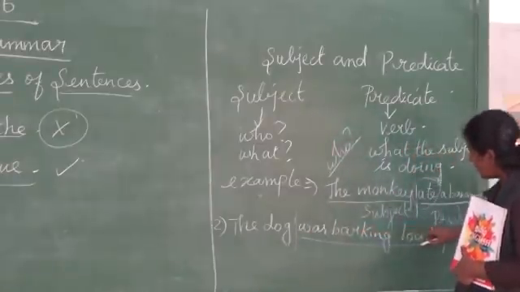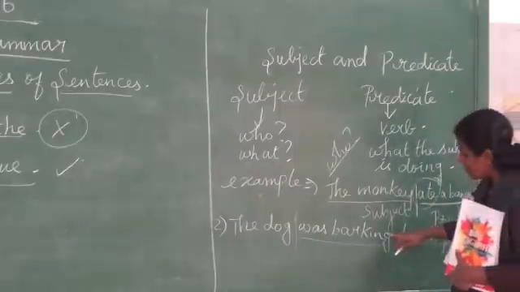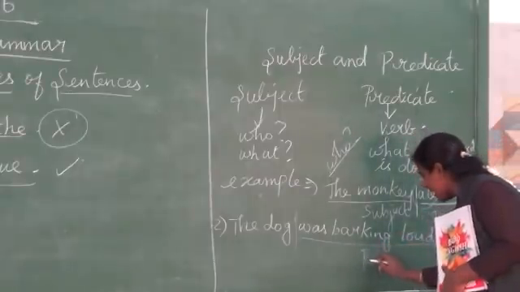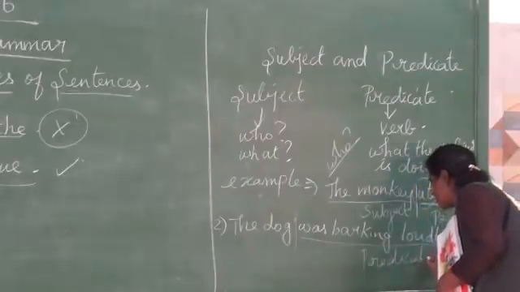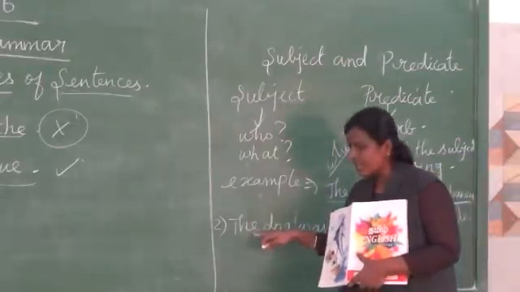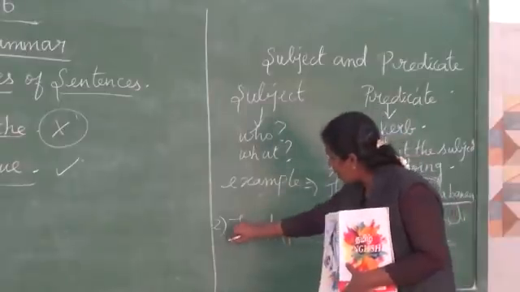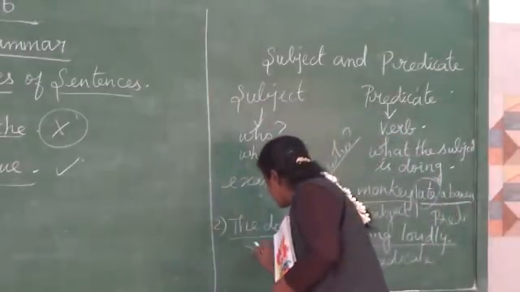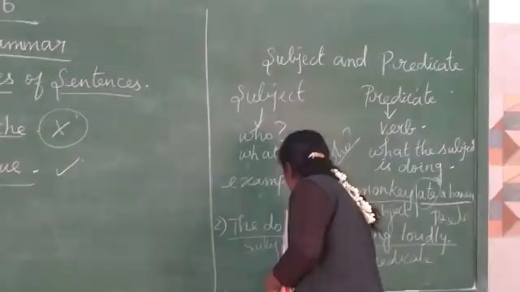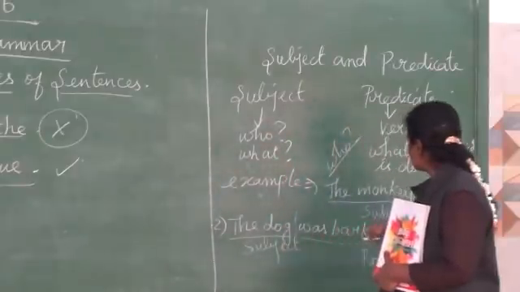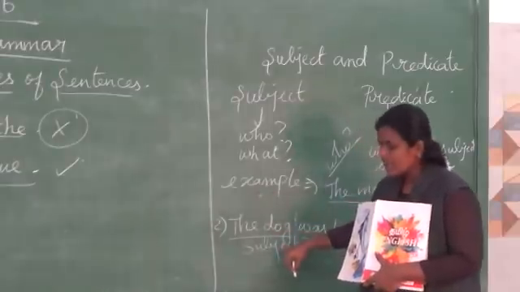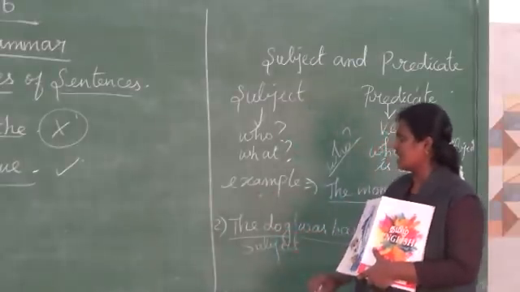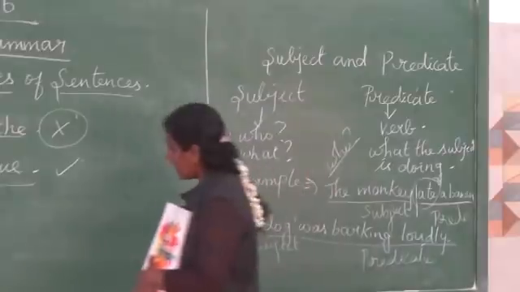So we underline this and say this is the predicate. And which one is the subject? The dog is the subject. Who was barking loudly? The dog. Very good.